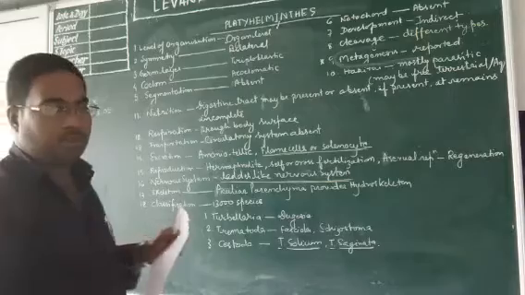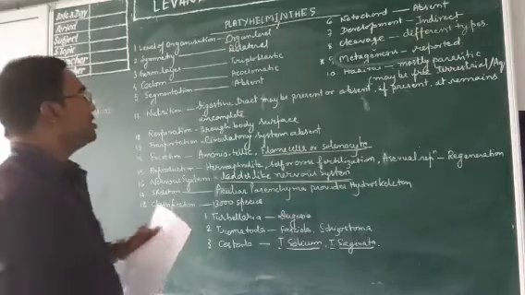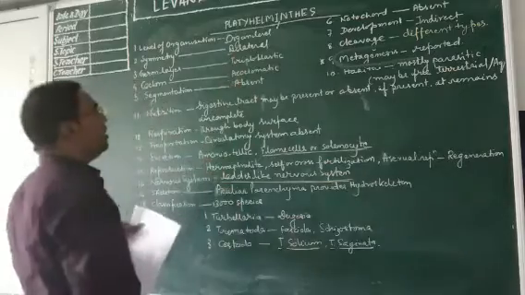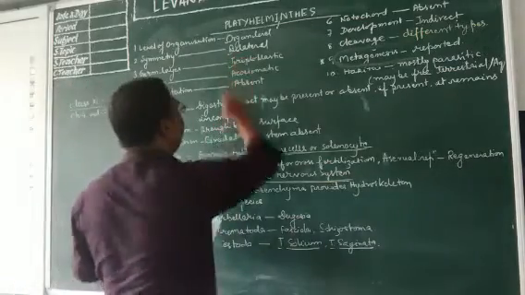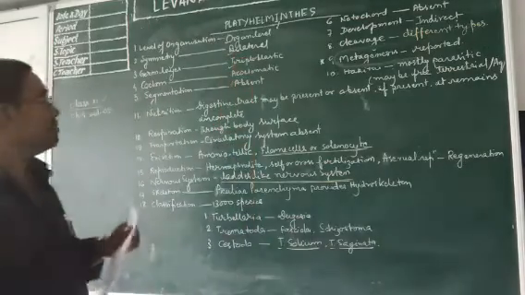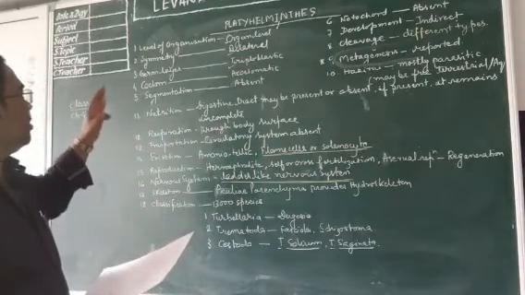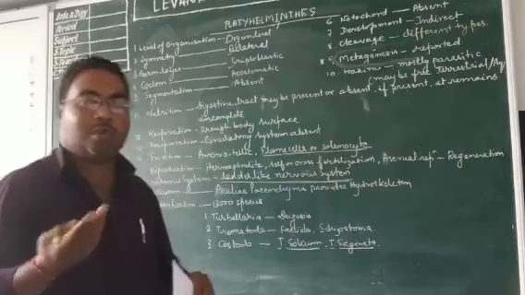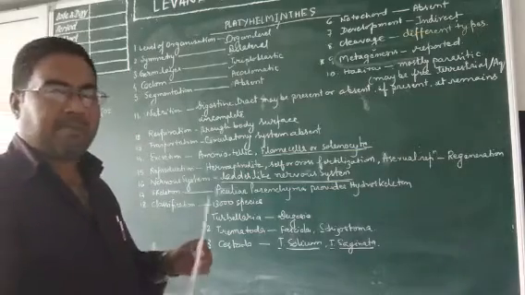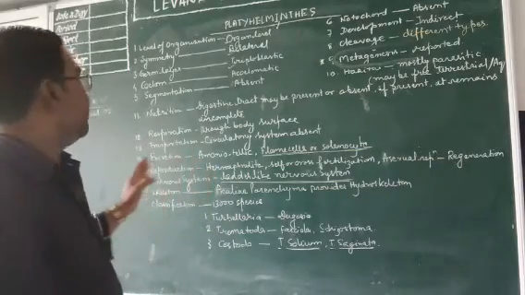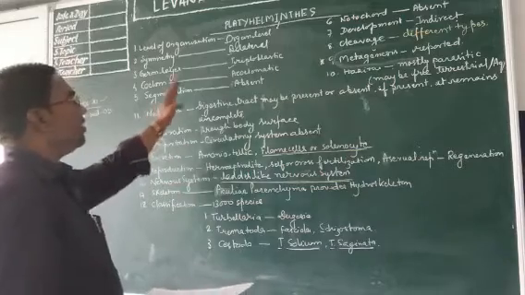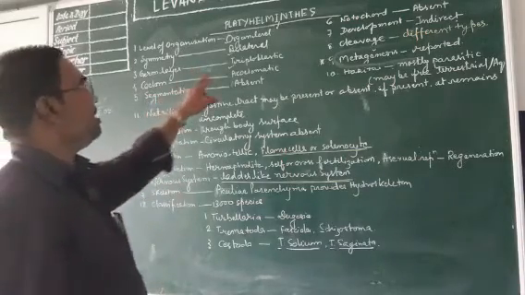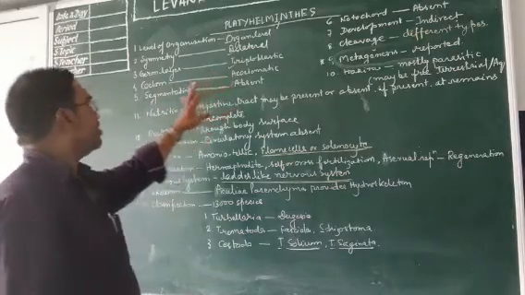Symmetry, you know what symmetry is? Symmetry is bilateral. Germ layer, that means triploblastic. I am not explaining what germ layer, symmetry or level of organization are, because these were explained previously. So level of organization in platyhelminthes is organ level. Symmetry is bilateral symmetry.